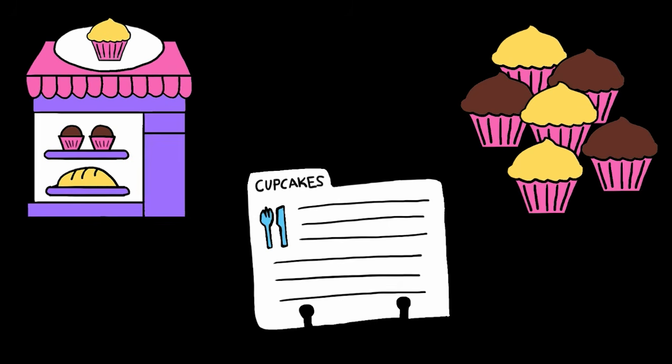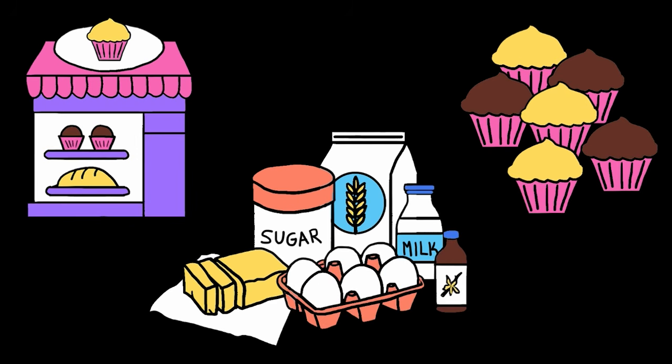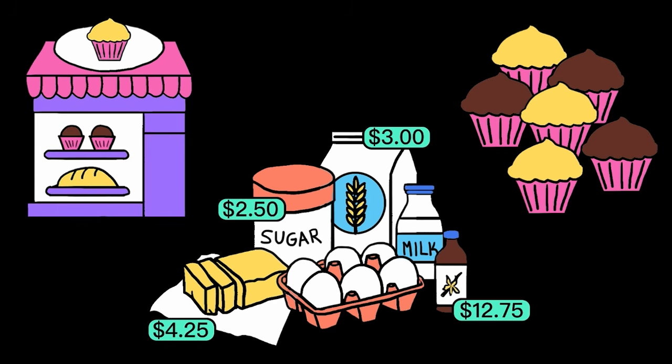Let's design a program with dictionaries. We run a small bakery, which means that we spend a lot of our time just managing our inventory. At the start of every week, we have to plan out which recipes we're going to make, what ingredients we need, and then place orders for those ingredients with our vendors. At the same time, we have to pay attention to our ingredient costs to make sure the recipes we're choosing make good business sense, on top of being delicious. So let's build a program to help do our inventory management.